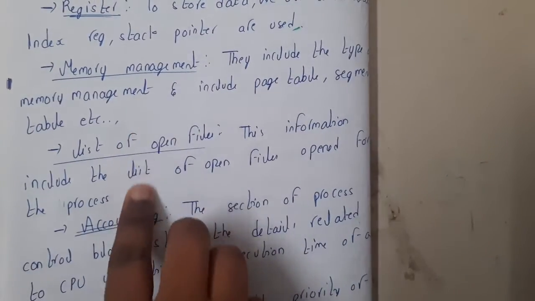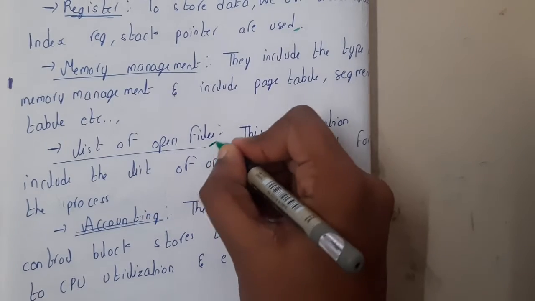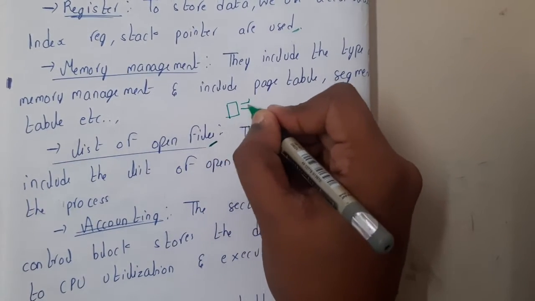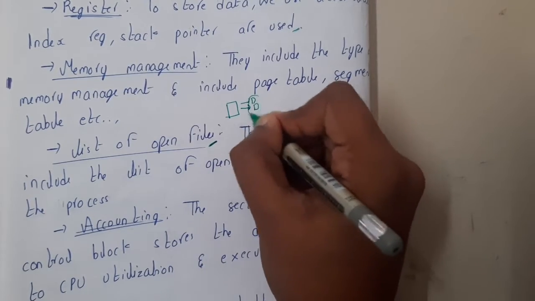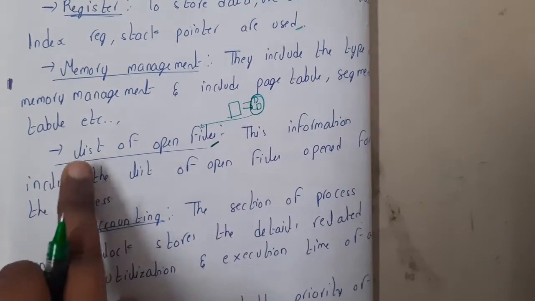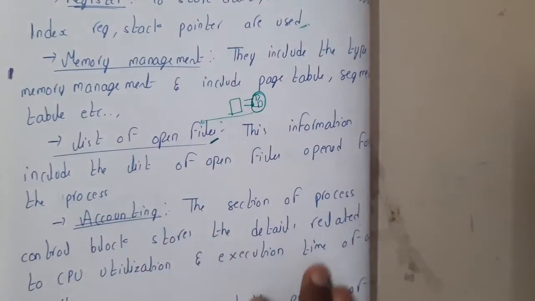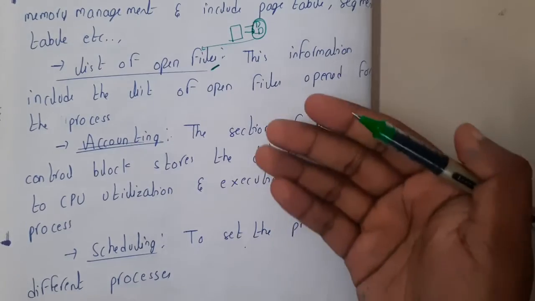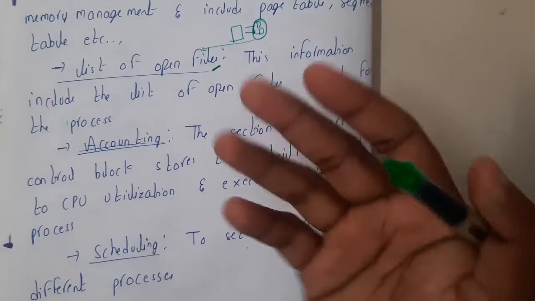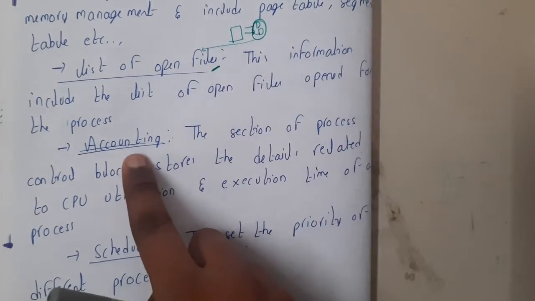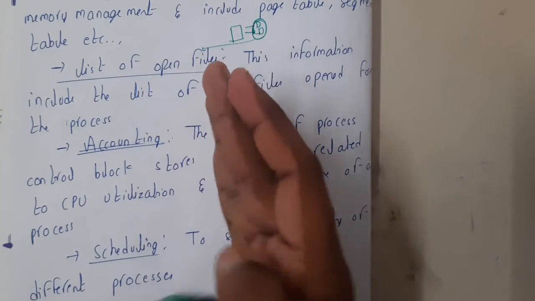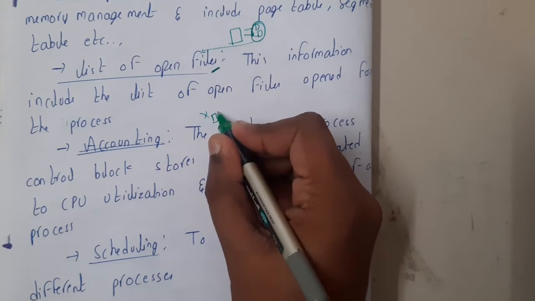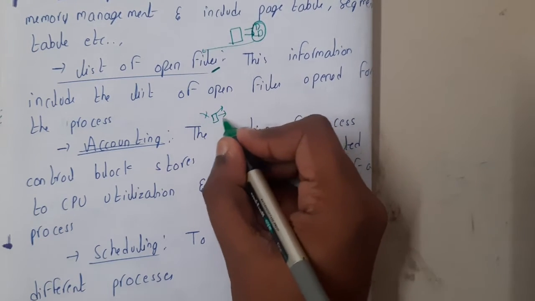Similarly moving on to list of open files, the name says it all. Basically if your particular program is showing some image, or downloading some file, then these two files should be open somewhere, right? So those kinds of opened files will be shown here. Similarly accounting. Accounting is like how finance people do accounting based on their money. Here the accounting will be done based on the hardware, guys. So basically this CPU is used for this much time by that process, this thing is used for that much time, this I am using, this is being used.